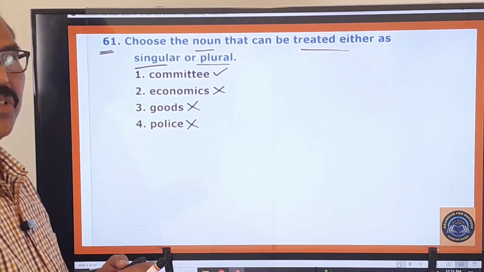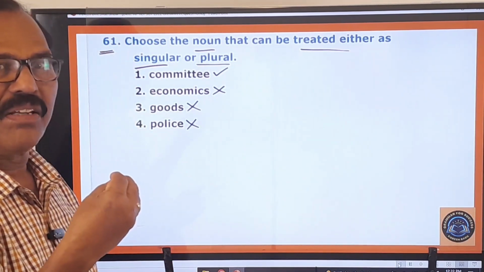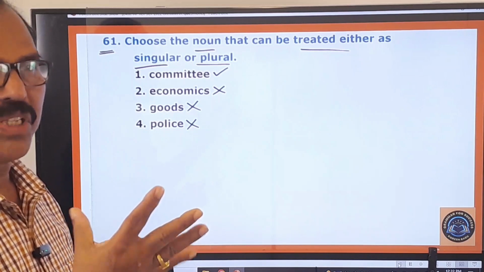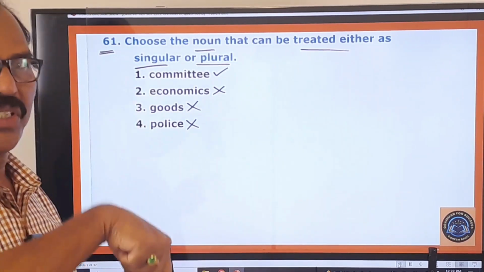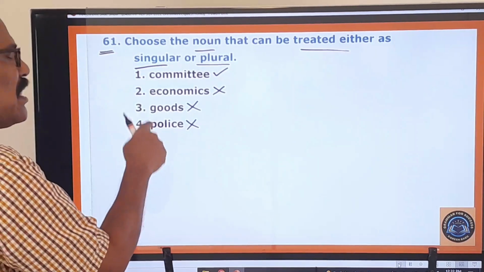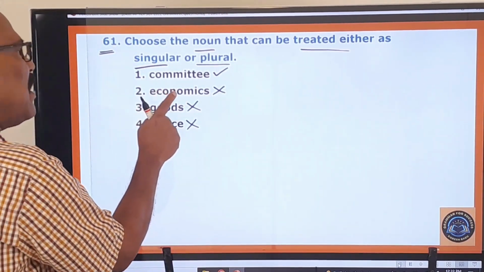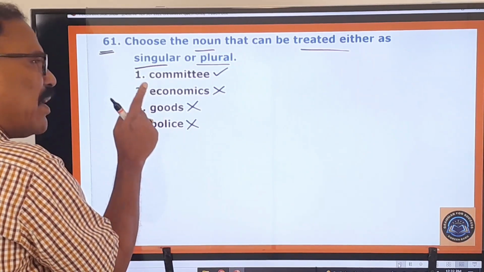Okay, so police means not one policeman, many policemen taken together are called police. If there is one policeman, then you say a policeman. Okay, so if it is singular, it is a policeman. If it is plural, police. That's enough, right? So it's a singular noun, it's a singular noun, it is a plural noun.